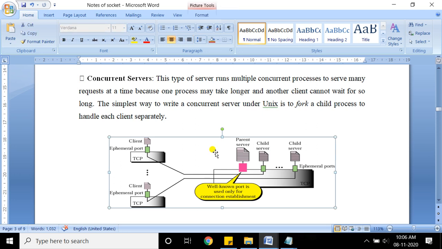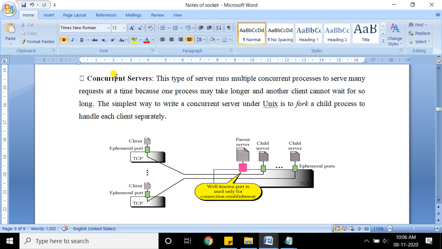Okay, so if requests from two clients come to me, what I do is I can create my own child server, and each client will communicate with each child server. So it is possible to handle the requests from many clients at a time. That is what is called concurrent. But in iterative it is not possible. If the requests are coming from many clients, the clients need to wait, because the requests will be taken one by one. And here everyone's requests are taken at a time, because the server will create its own child server. So that is the biggest difference between concurrent and iterative.